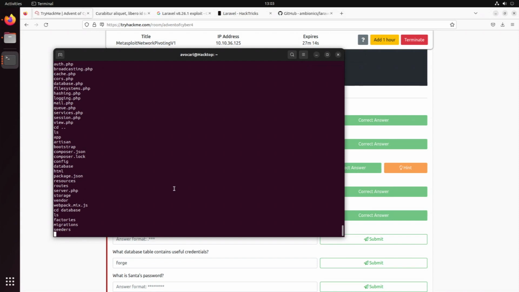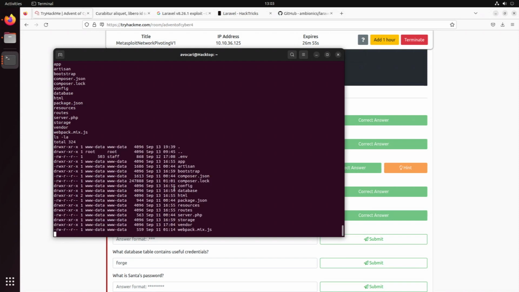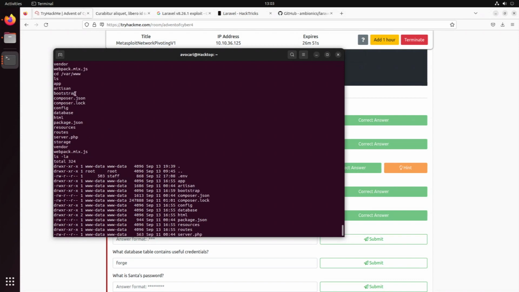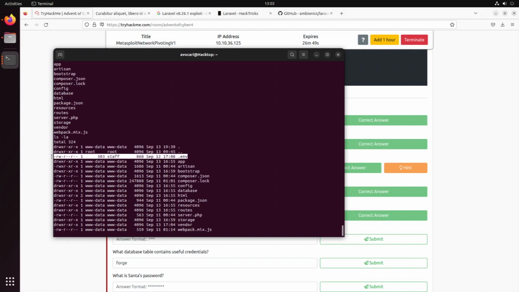Another thing that popped into my mind is we go one out, and I don't know where we are at the moment. There we go. And if you list everything, then you actually see more than just with ls. And we have a .env file created by the staff.